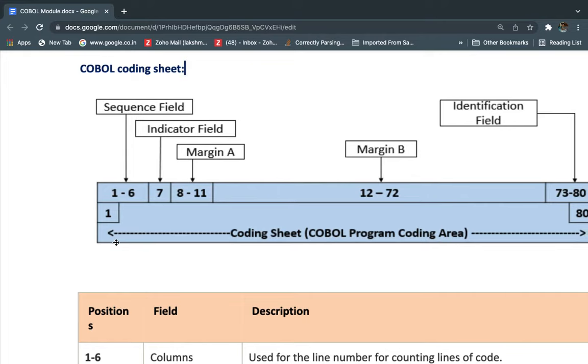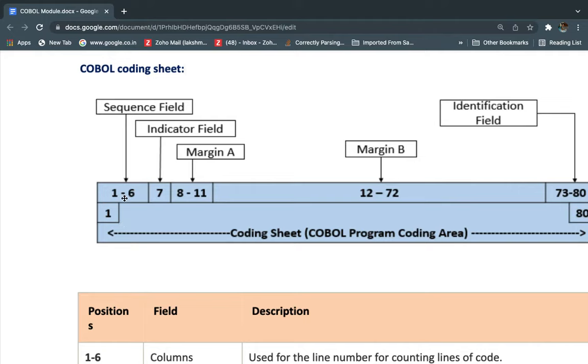Before we discuss the procedure division, I need to tell you again about the coding sheet. There we have 1 to 80 characters. In this entire sheet we have up to 80 characters in one line where we can write the program. In these 80 columns, the first 1 to 6 columns store the sequence fields, which means the sequence of the line number.